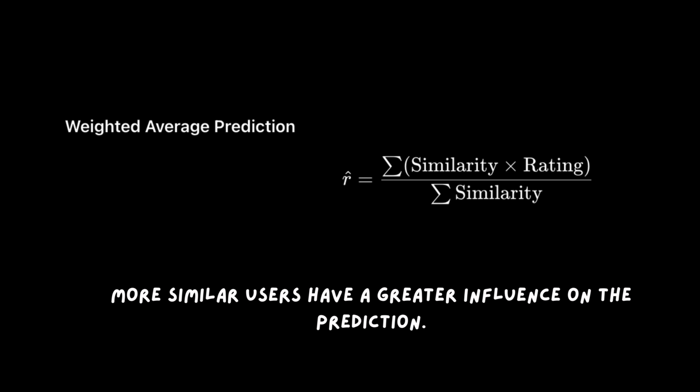The problem here was scalability. Comparing every user against every other user doesn't scale to millions of people, and this algorithm doesn't work with brand new users. To fix scalability, I flipped the matrix.